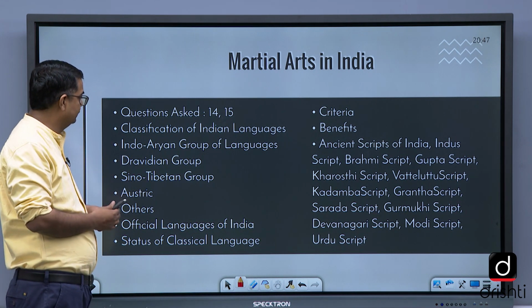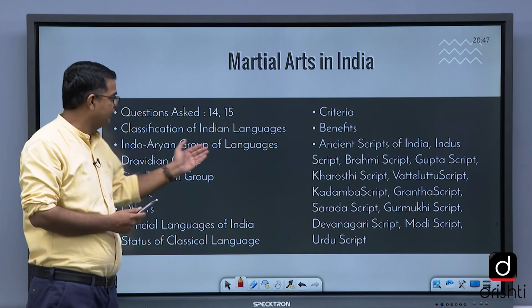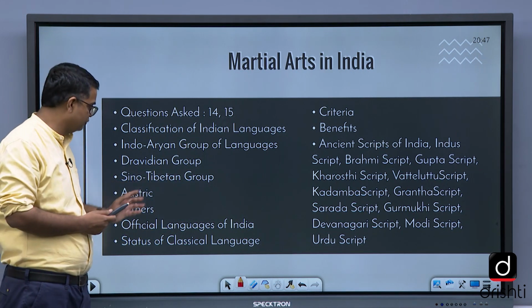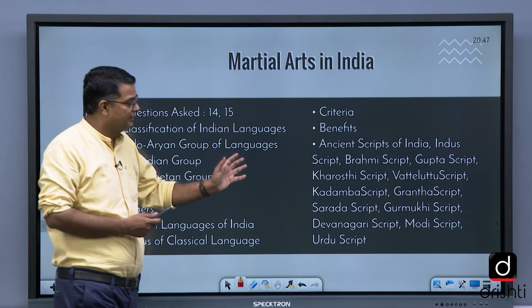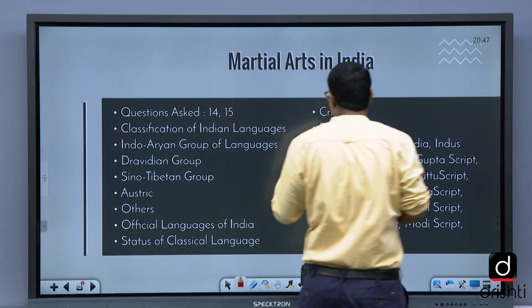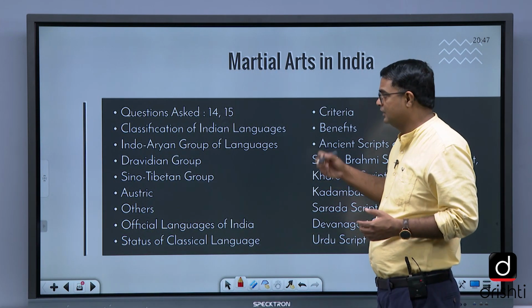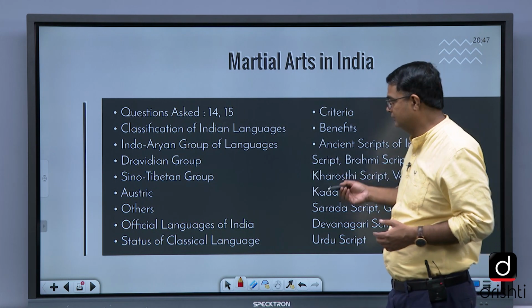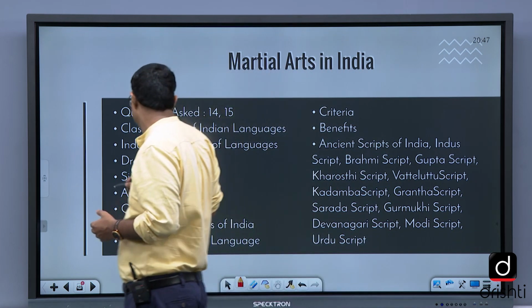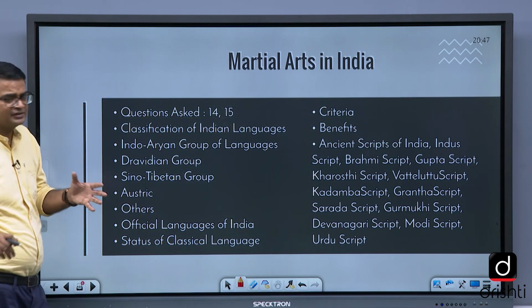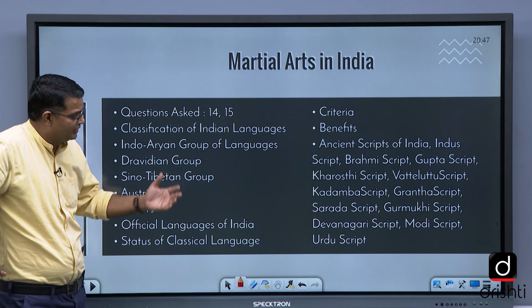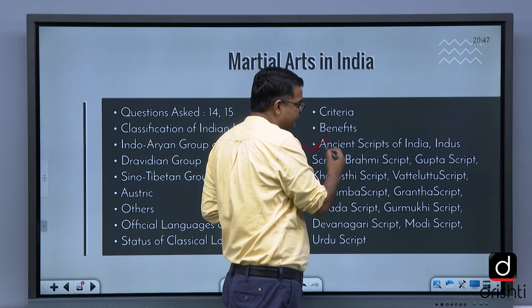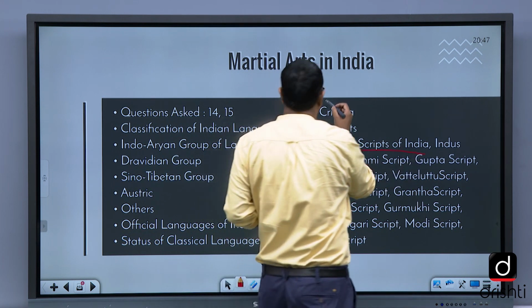Then Indo-Aryan groups of languages, Dravidian group, Sino-Tibetan group. These are basically the language and culture. So you can focus on this. This again, I will not suggest that this is a very important topic. Yes, but you can focus on the ancient scripts.